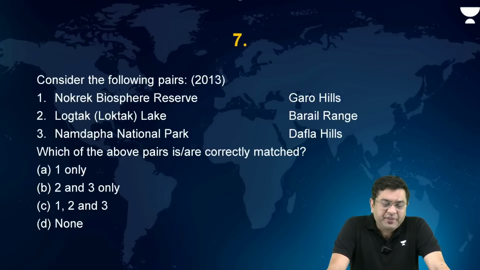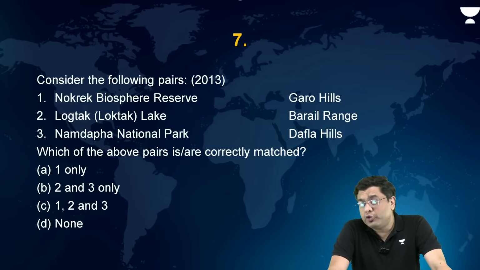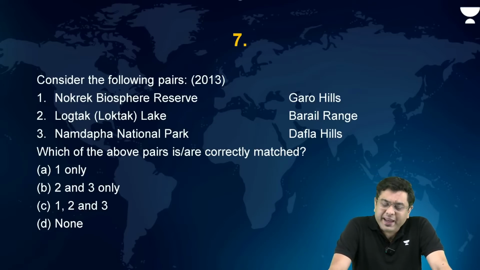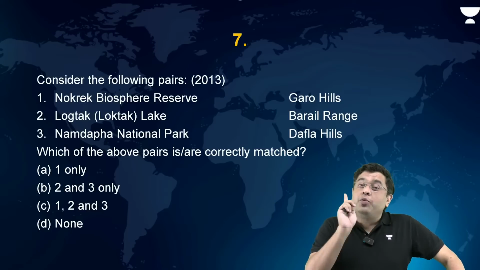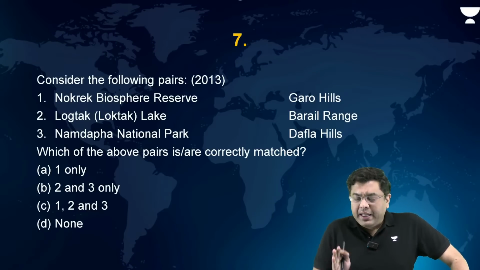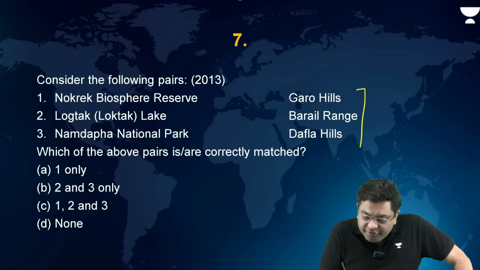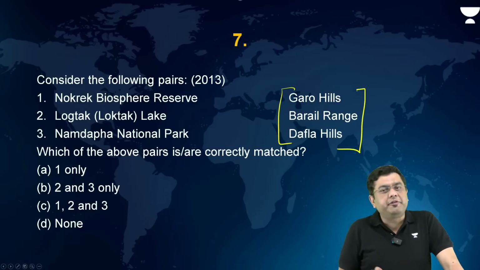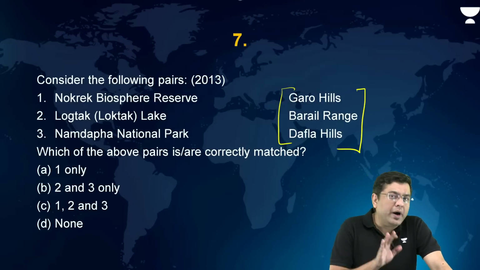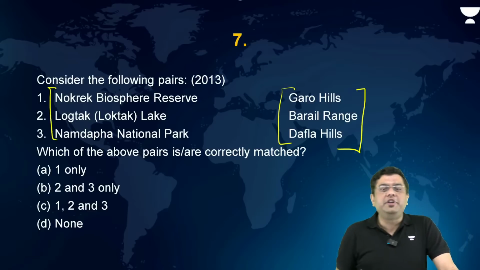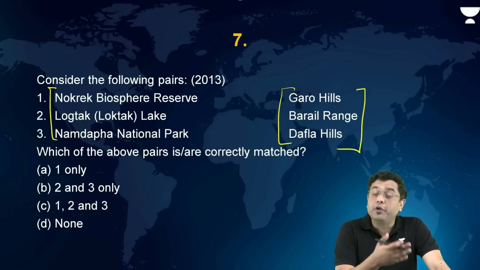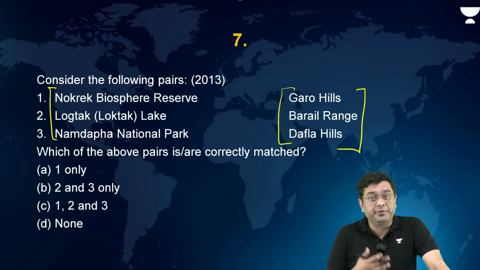Okay, now then consider the following pairs. This is a simpler question. Nokrek Biosphere Reserve and also the region where they are situated. Nokrek Biosphere Reserve, Garo Hills. Loktak Lake, Barail Range. Namdapha National Park, Dafla Hills. Now here you need to again look at what UPSC is asking of the candidates. It is simply asking whether you are aware of the location of these simple physiographic features of India or not. Now, obviously, all of them are very vital, important regions in terms of biodiversity.